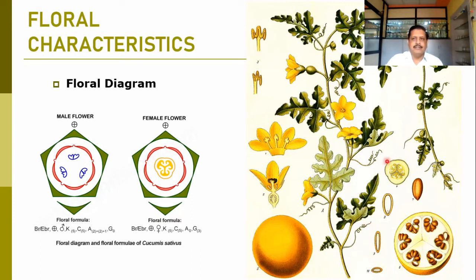Here we can find a diagram, the illustration of Citrullus colocynthis. In this plant, you can find all the details about the plant, what we draw in our record. Here it is the single flower which is present. Most of the time we can observe the flower is solitary. So as such there is no inflorescence; the flower is single and solitary here.